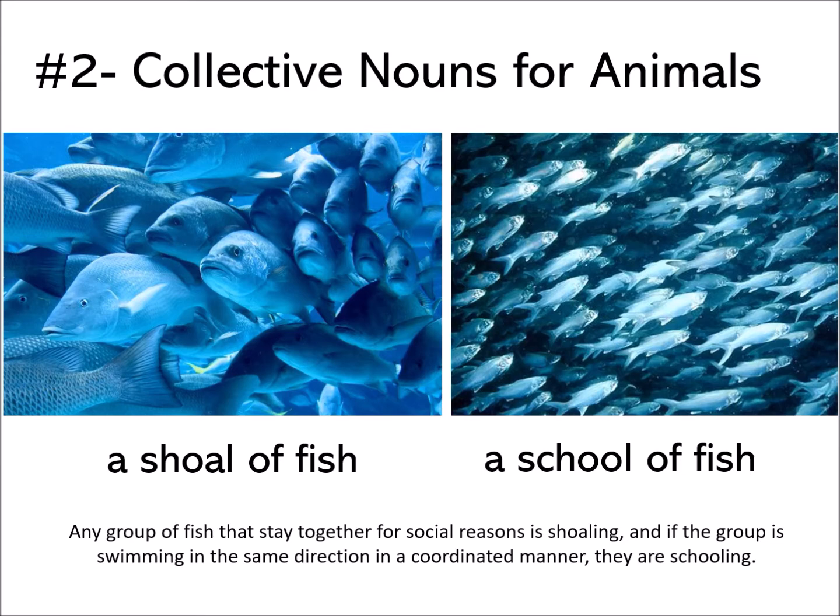And in the second picture, as we can see, obviously the fish are swimming. So we can say they are schooling. So we can name it a school of fish.